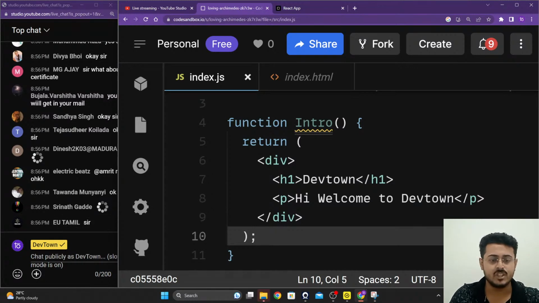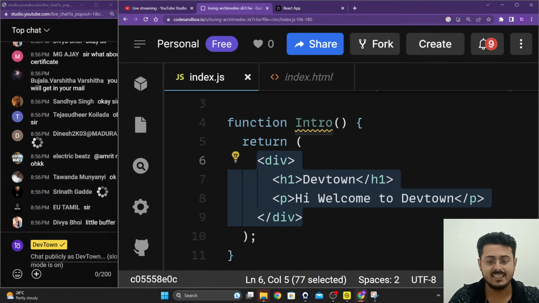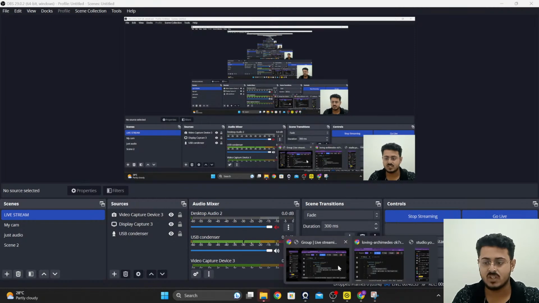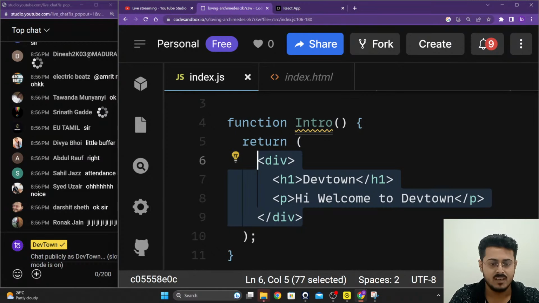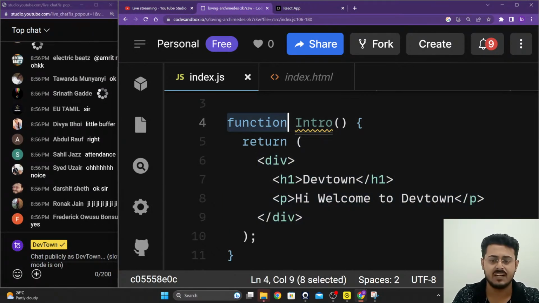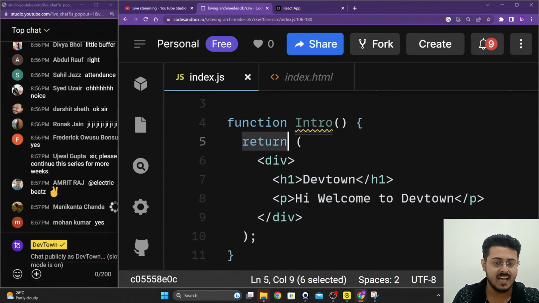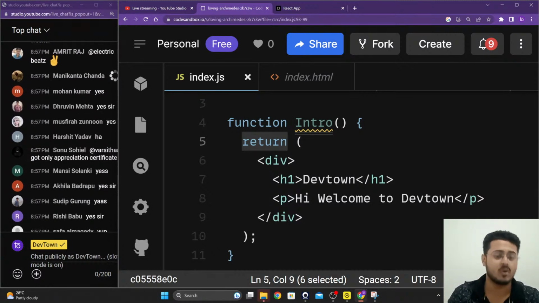This function intro does only one thing. It returns to us this entire piece of code. That's it. And the name of this function is intro, guys. Are you guys able to understand this? Please let me know. Very simple, guys. Creating a component is very simple. You create a function called intro and you put all your code inside of it as a return statement. This function is going to return all your code for you.